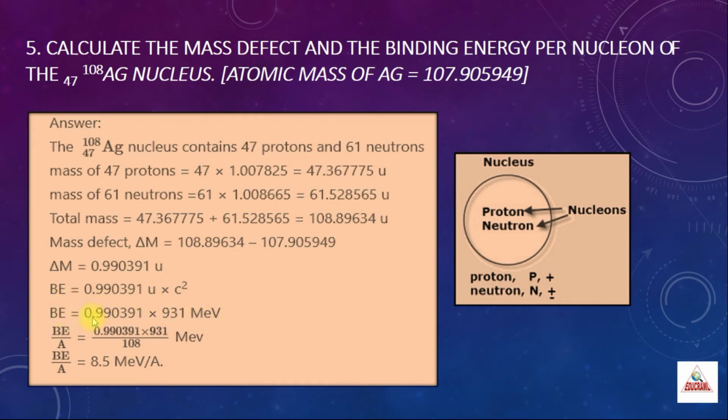Hence binding energy is given by 0.990391 into 931 MeV. The value of C squared, when it is converted into MeV, gives this value, 931 MeV. Now this is the binding energy value. Here in the question they have asked us to find the binding energy per nucleon. That is, binding energy you have to divide by the number of nucleons. Hence BE by A is equal to 0.990391 into 931 divided by 108 MeV. When you do this calculation, you will get 8.5 MeV per nucleon.